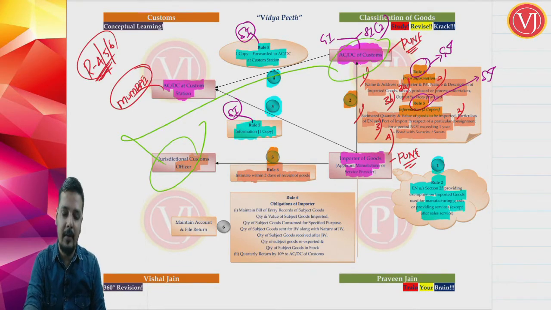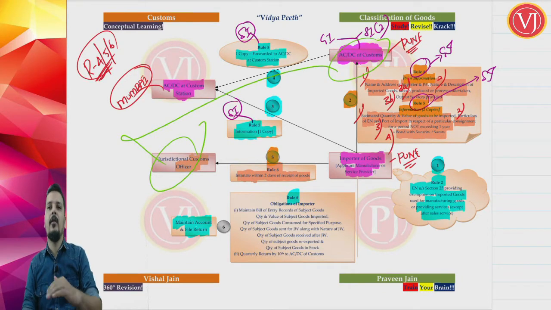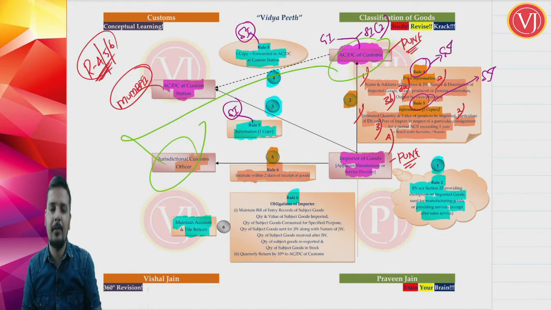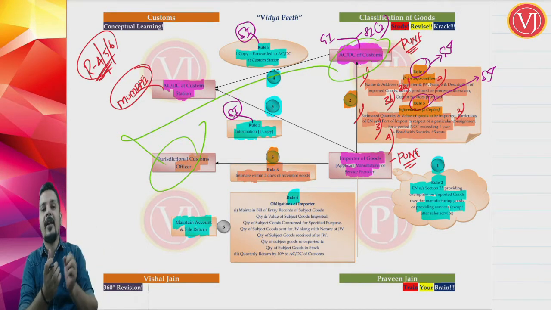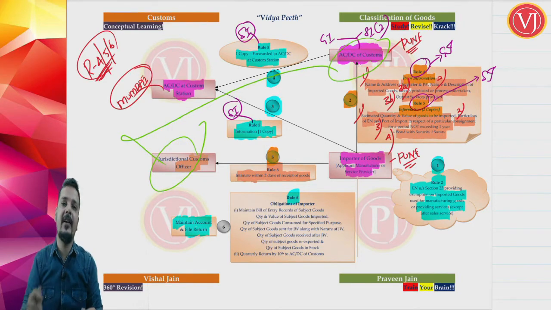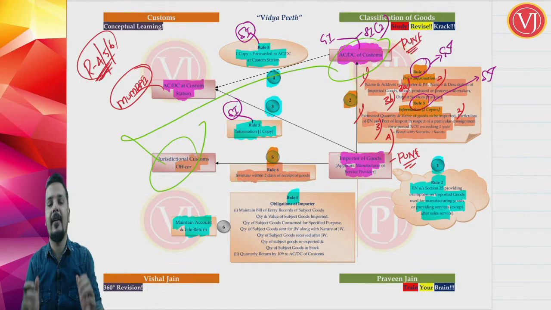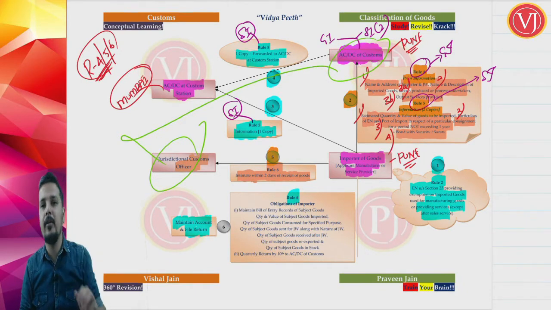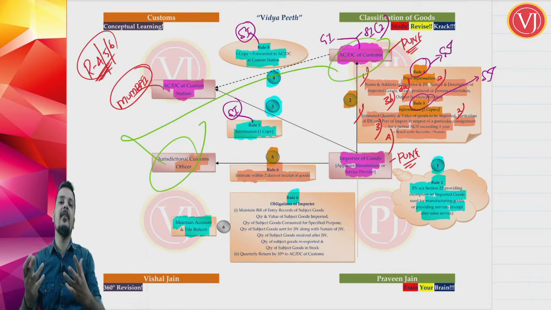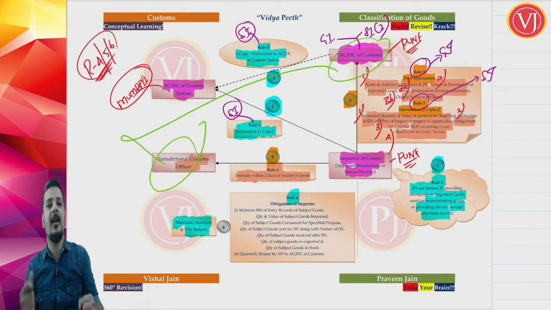Rule 6 also talks about an additional point. What is that additional point? Rule 6 tells that now the importer is required to maintain some account and file some return. See, till now the advance information was given, general information, specific information, bond was also given. Now the goods are actually imported. Within 2 days I have to inform my ACDC having jurisdiction over my premises that I have received the fabric on paying import duty at a reduced rate, right, within 2 days. And my officer should be convinced that actually I am using the fabric only for manufacturing military uniforms.